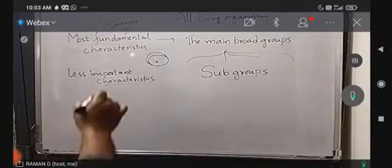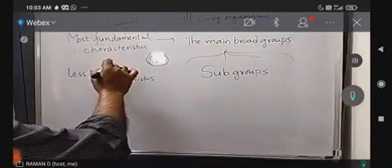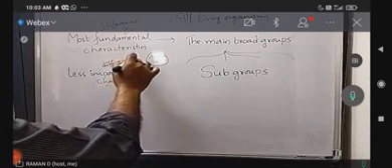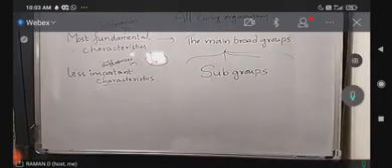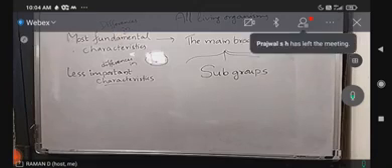Then we are going to use the differences in the less important characteristics to make the subgroups under each broad group, right? Okay. Is that clear to you? Yes, sir.